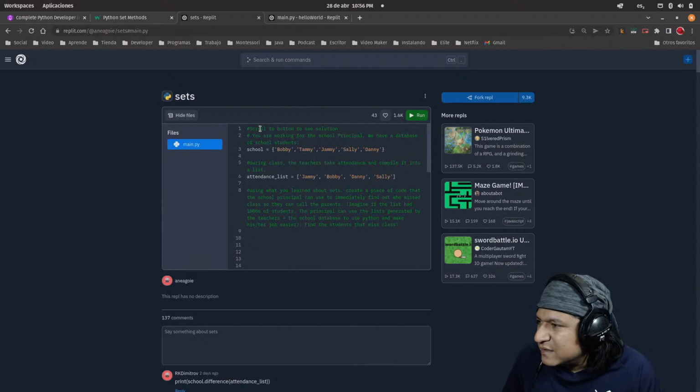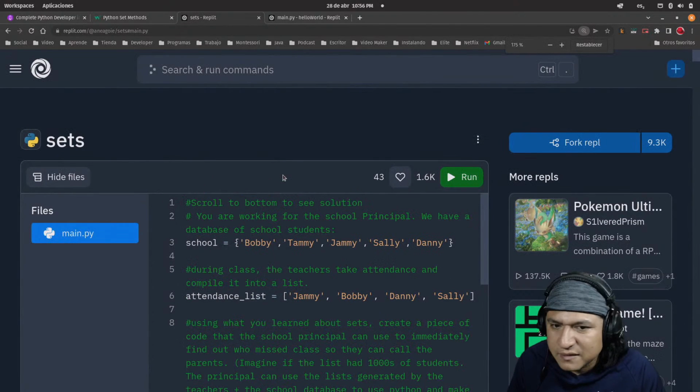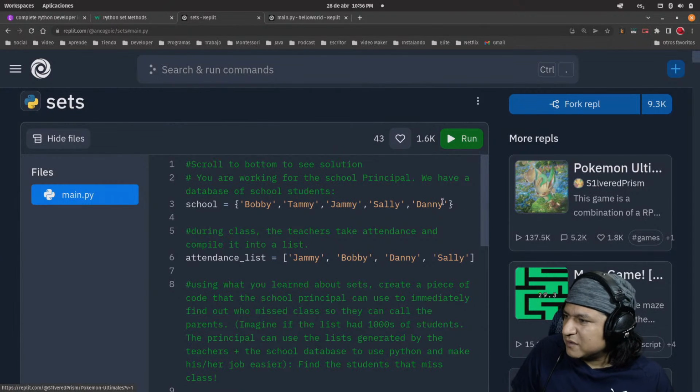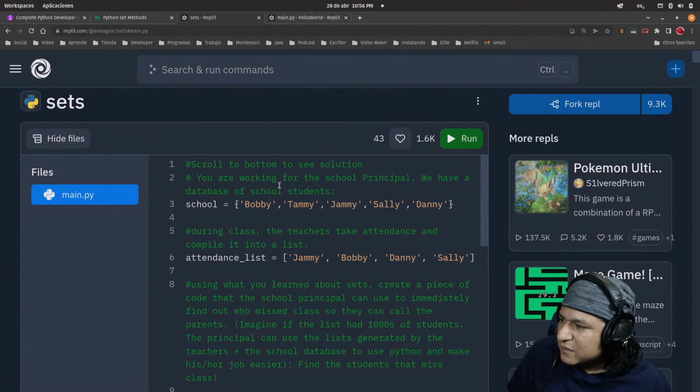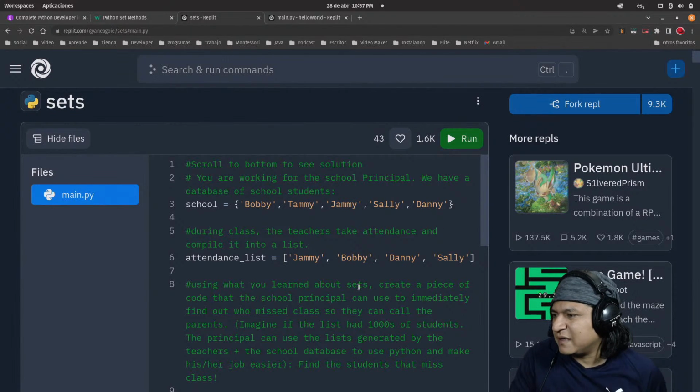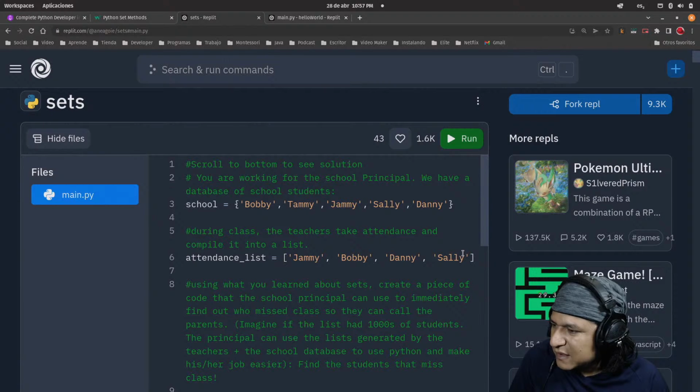Okay. It reads, let's make it a little bigger. It reads, scroll to the bottom to see solution. You are working for the school principal. We have a database of school students: Bobby, Tammy, Yami, Sally, Danny. During class, the teachers take attendance and compile it into a list. Attendance list: Yami, Bobby, Danny, Sally.